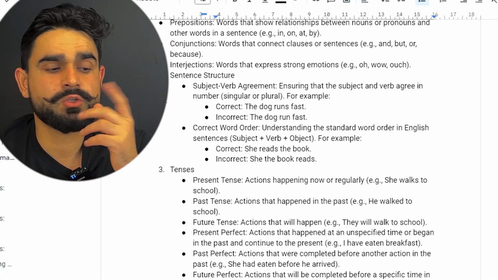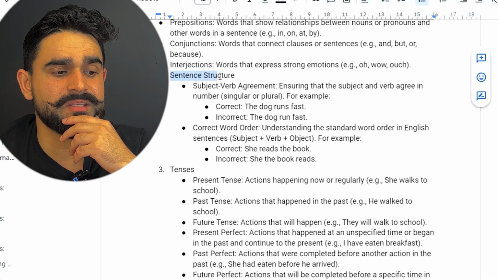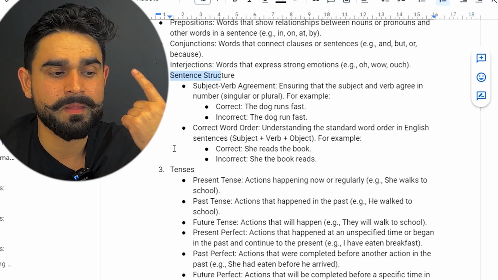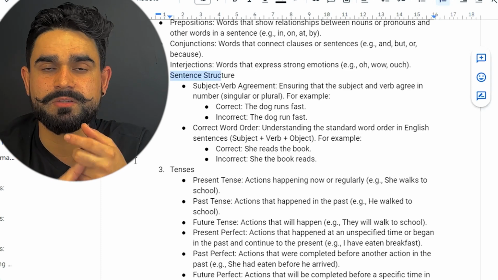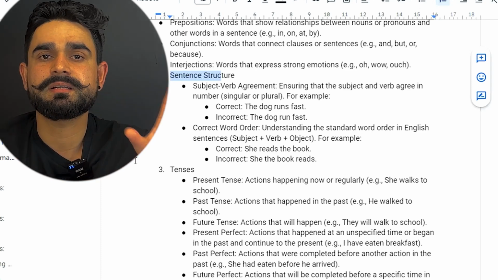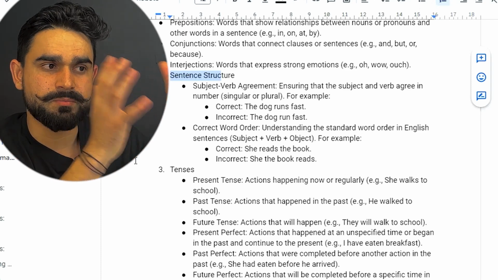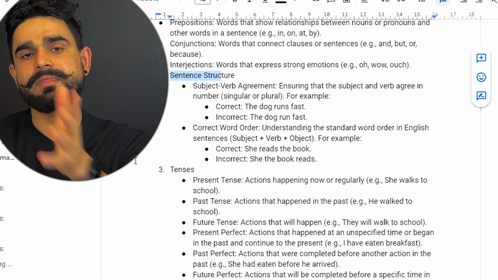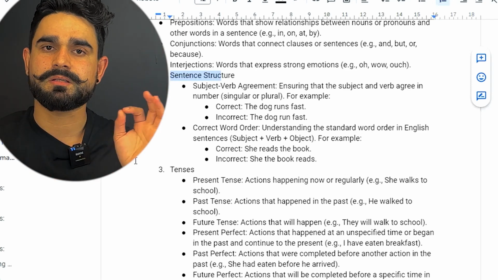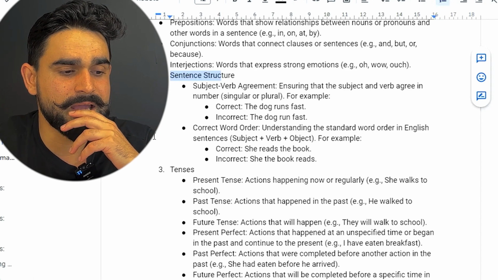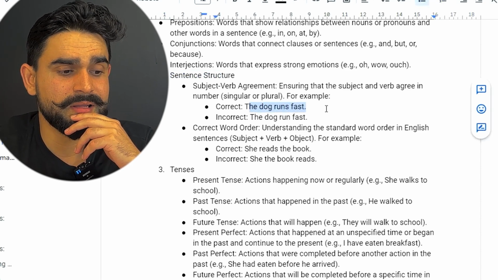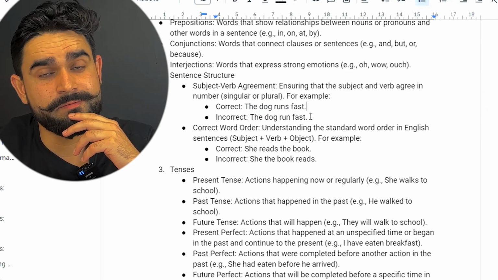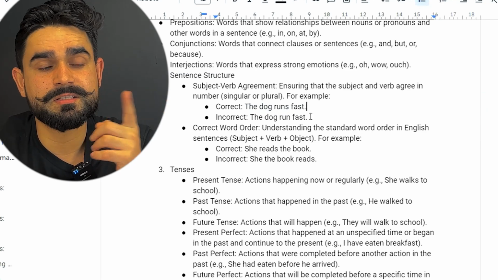So guys, the next one is the sentence structure. In the sentence structure we have subject-verb agreement, and we have subject plus verb plus object. So that's our basic sentence structure. In a sentence we need a subject, we need a verb, and then we need an object. So our sentence is complete. For example, the dog runs fast. So that's the correct order. The incorrect one is the dog run fast. No, it's going to be runs fast.